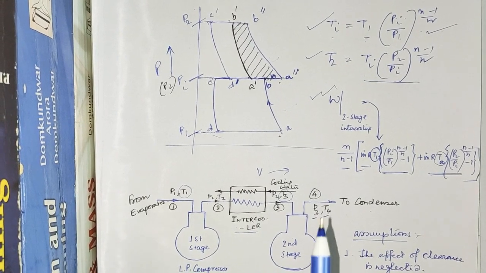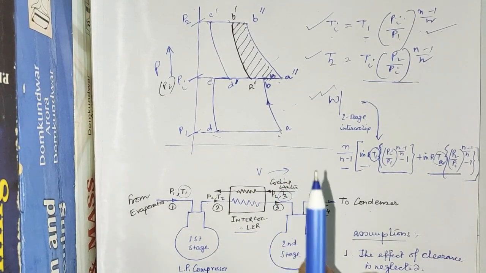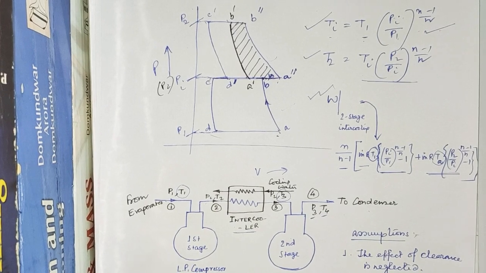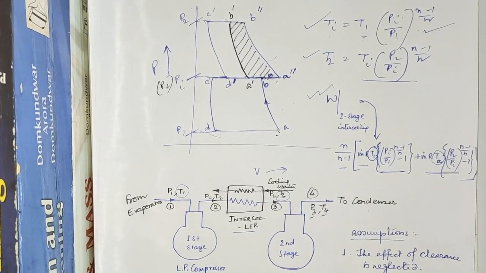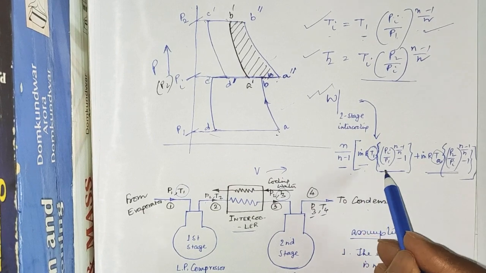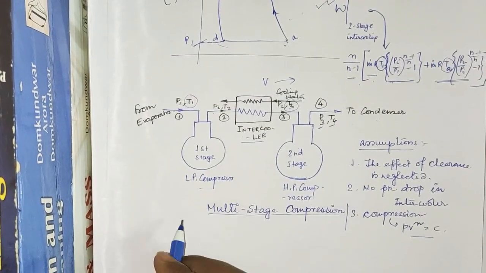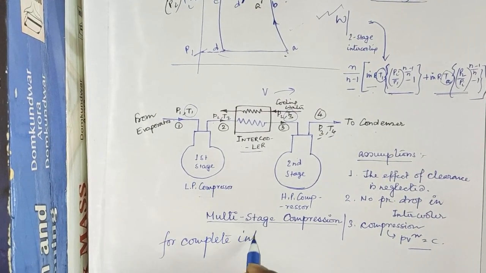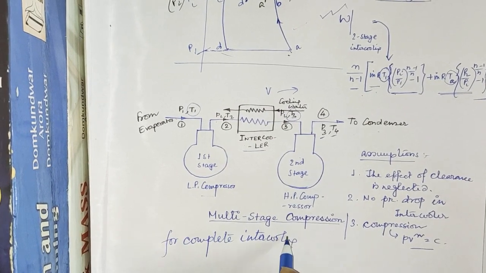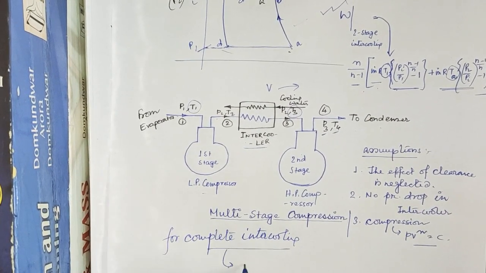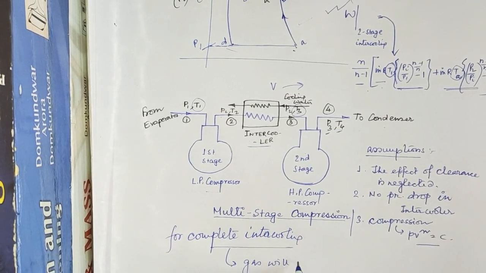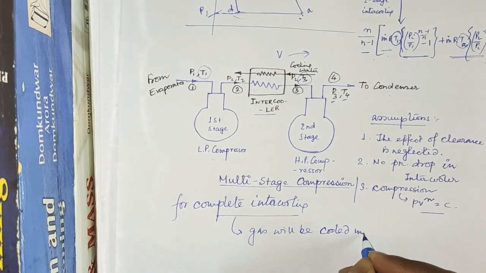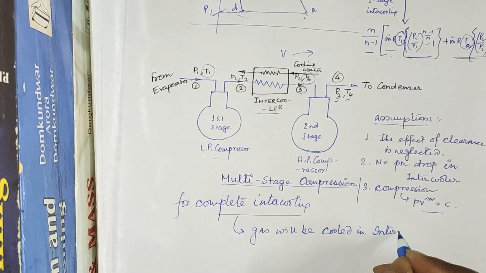the intermediate pressure. Now this assumes that the gas is cooled in the intercooler back to the inlet temperature. That means if we consider that the intercooling is perfect, or complete intercooling, what will happen? The gas will be cooled in the intercooler.